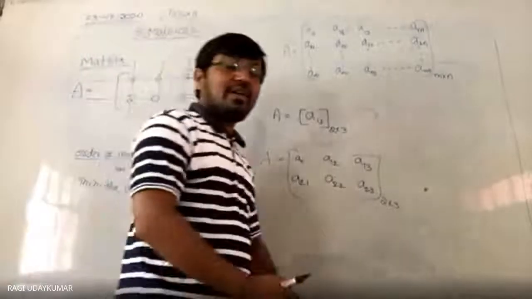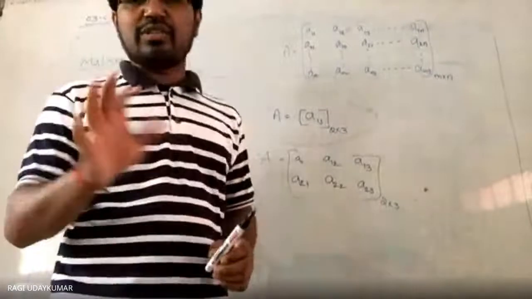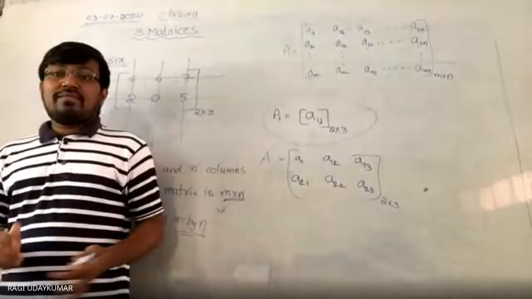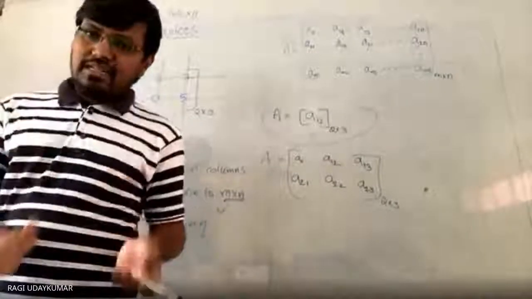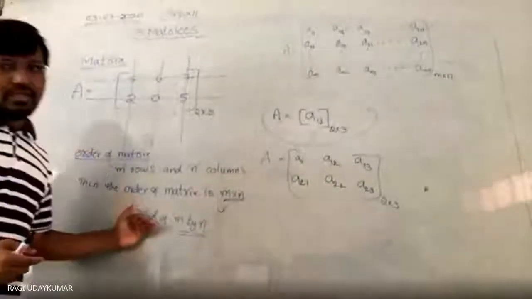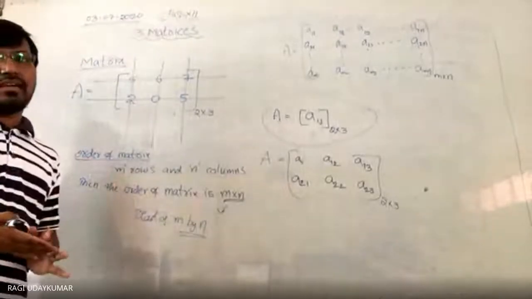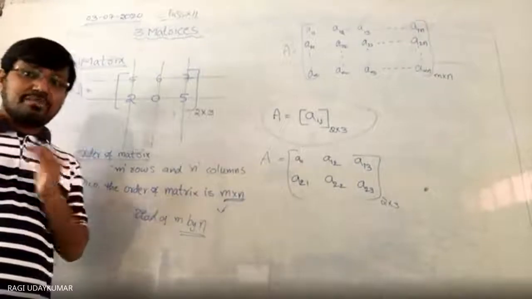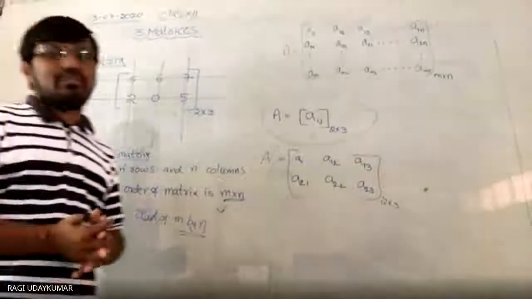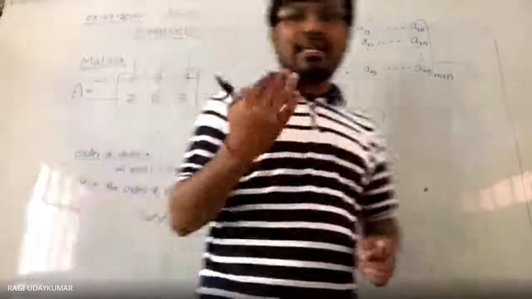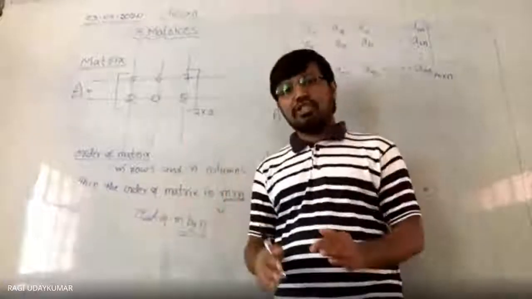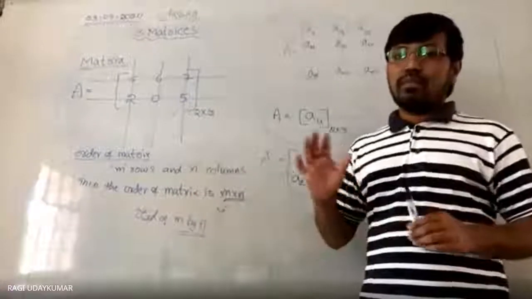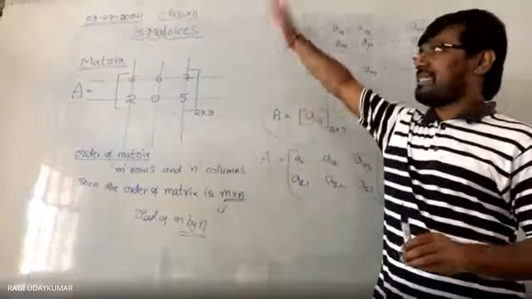So this is a way of representing any matrix in a general way. So now let us see here. This is a way of representing the matrix definition, order of the matrix. Matrix definition here is arrangement of the numbers or functions in a rectangular form. A rectangular arrangement of the numbers and the functions is called a matrix. The plural form of the matrix is matrices.